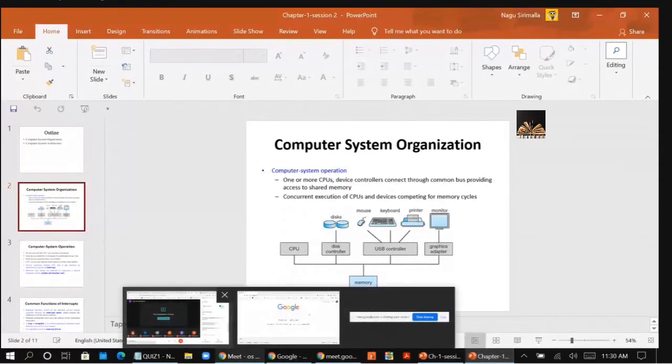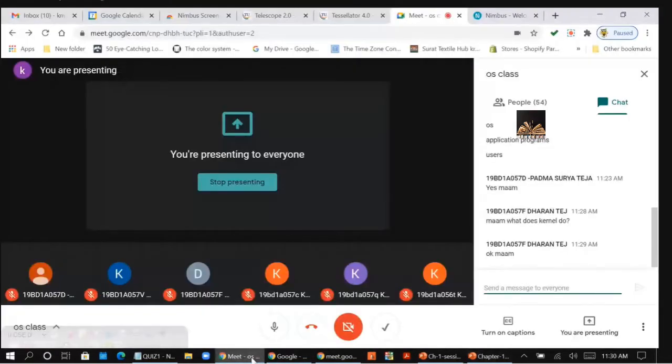So in the last class where I stopped, do you have any idea? Because I am taking for 2 sections, I have a confusion till which topic I covered. This OS system organization is completed for you. I think till storage structures I completed. Who are there in my last class, please respond.